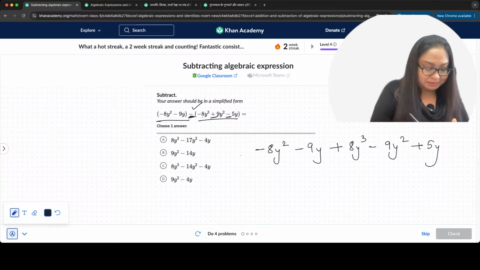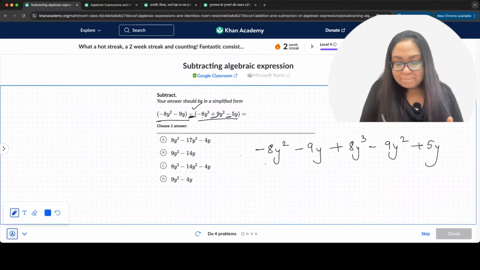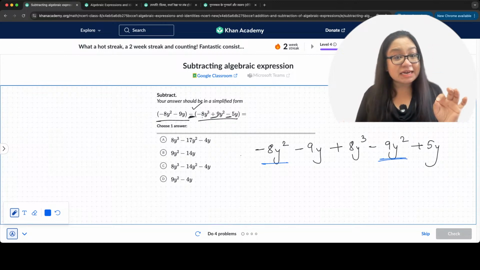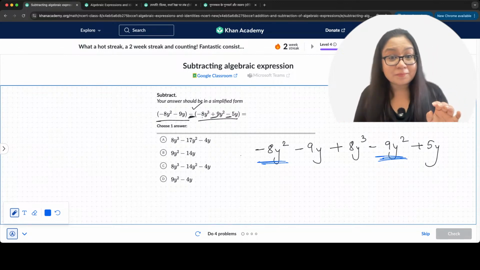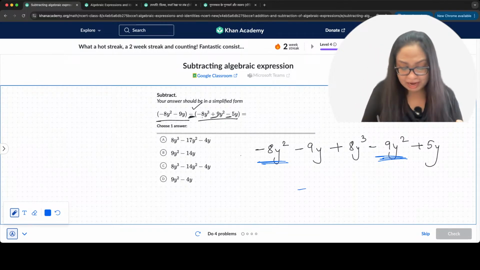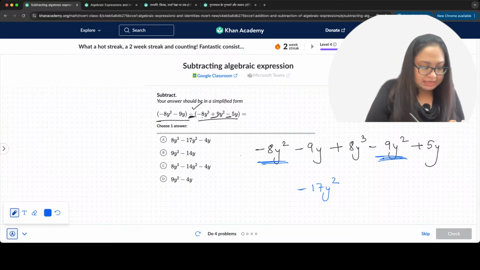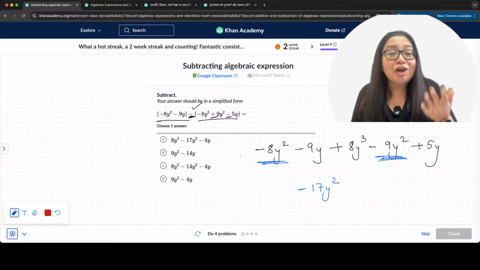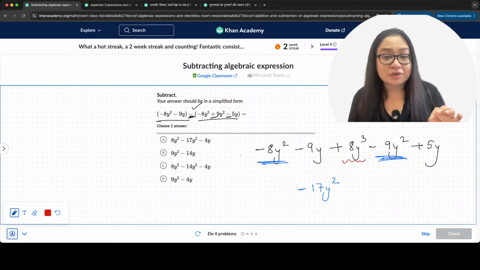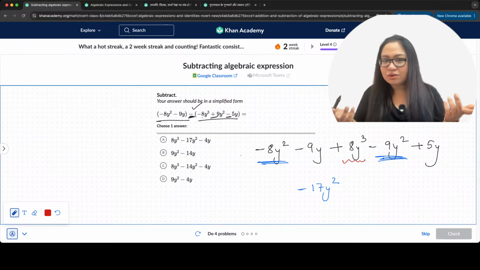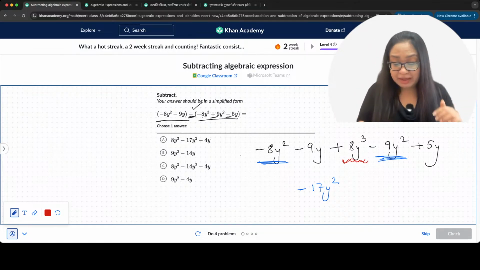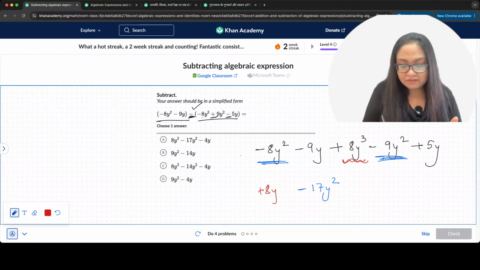Like terms together: minus 8y square and minus 9y square. Minus 8y square minus 9y square gives me minus 8 minus 9, minus 17, so minus 17y square. What else do we have? We have a lone y cube term, plus 8y cube. Is there any other y cube term? No. So plus 8y cube remains as it is.